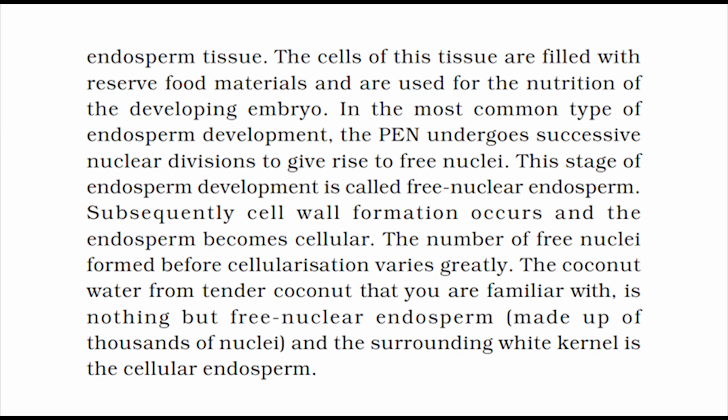endosperm tissue. The cells of this tissue are filled with reserve food materials and are used for the nutrition of the developing embryo. In the most common type of endosperm development, the PEN undergoes successive nuclear divisions to give rise to free nuclei. This stage of endosperm development is called free nuclear endosperm. Subsequently, cell wall formation occurs and the endosperm becomes cellular. The number of free nuclei formed before cellularization varies greatly.